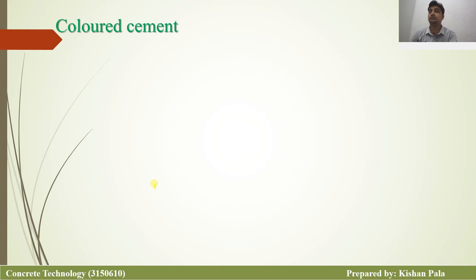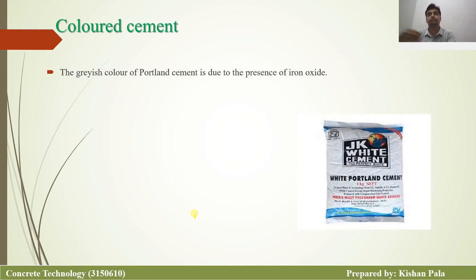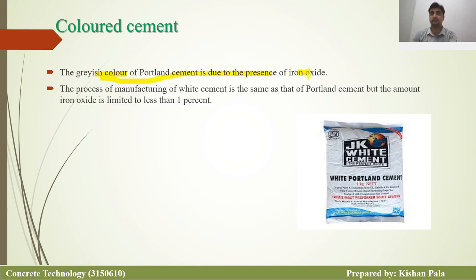Next one is colored cement. We can add different types of pigment to the cement mass, and we can get different colors, and we can also get white cement. Generally, the color of Portland cement is greenish gray, due to the presence of iron oxide.